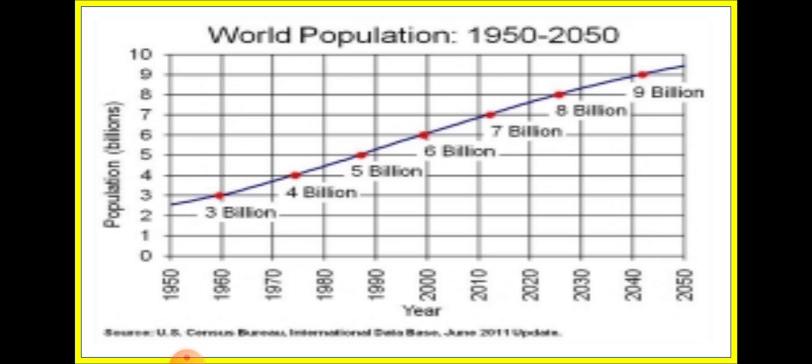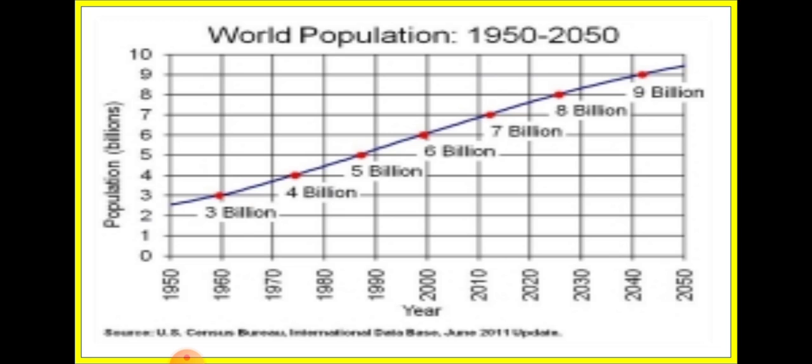So if we talk about 1750 till 1900, world population nearly doubled from 700 million to 1.7 billion. Earlier population was very less. Due to the industrial revolution, the population doubled. It became approximately 2 billion, okay. As the years increased, in 2000 the world population hit 6 billion, okay.